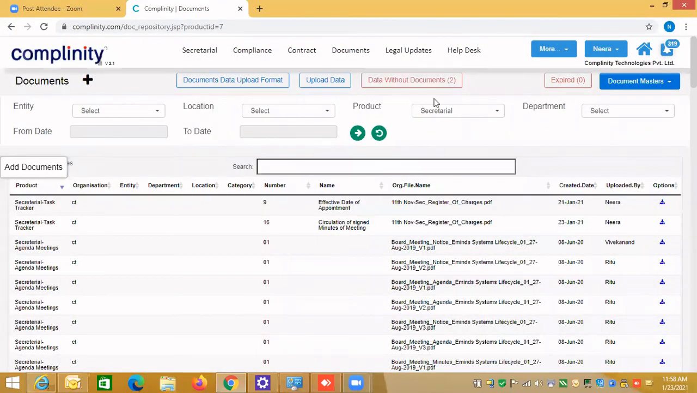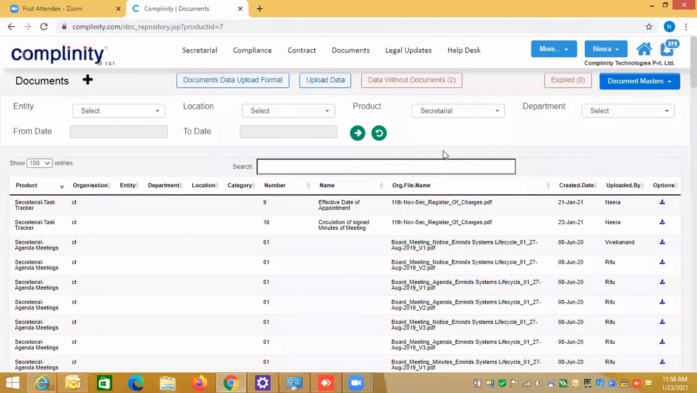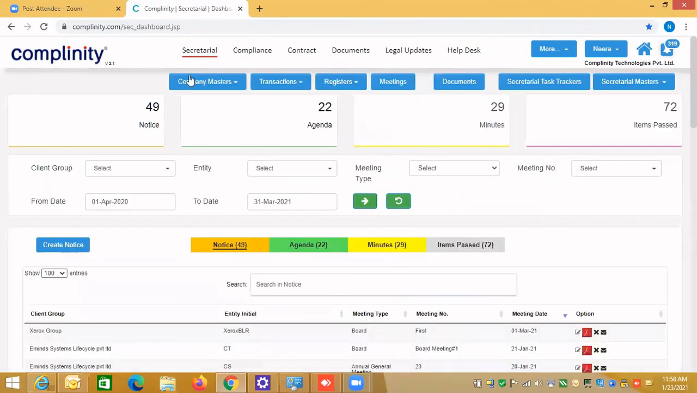Remember, this is the secretarial module, and if you select the compliance module, then all the documents you upload into compliance will be listed as compliance documents. So basically we have covered registers, statutory registers, company masters, meetings, how you can create meetings for board meetings and AGM, and the task tracker, where you can create your own events. From my side, I have completed the overview of all the sub modules of secretarial. We can take a Q&A session now.